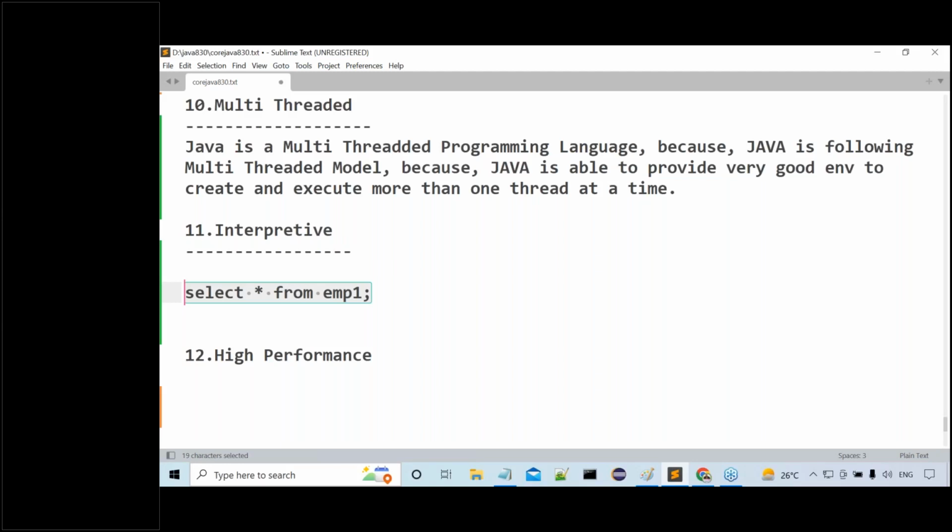So no specific compiler is available. The required compilation part is taken care of by an interpreter. The interpreter will parse the query, and then after parsing, direct execution happens. Everything is taken care of by the interpreter, where a compiler is not available. Such kinds of languages are called what? Interpretive programming languages. Getting my point or not? Interpretive languages, interpretive programming languages.